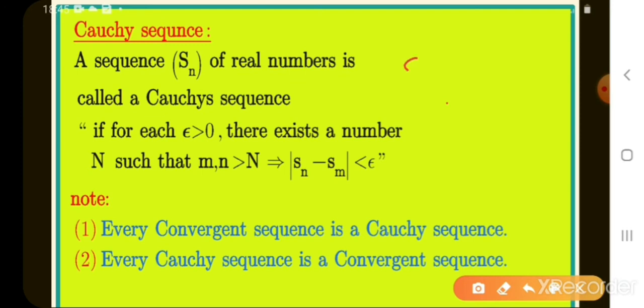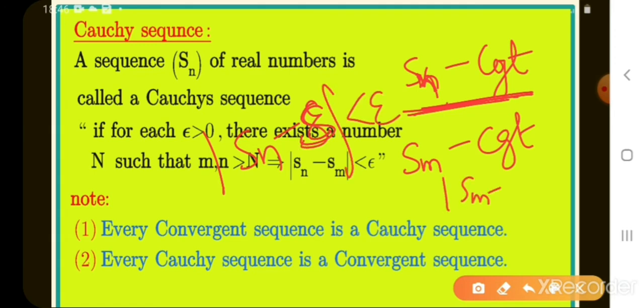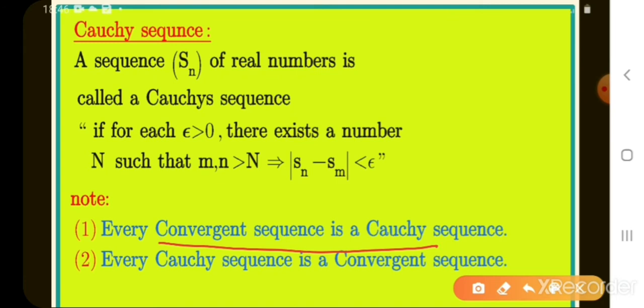See here, Sn is a convergent sequence. Now I take another sequence Sm. Sm is also convergent. Convergence means mod Sn minus S less than epsilon, mod Sm minus S less than epsilon. That implies mod Sn minus Sm less than epsilon. So every convergent sequence is a Cauchy sequence.